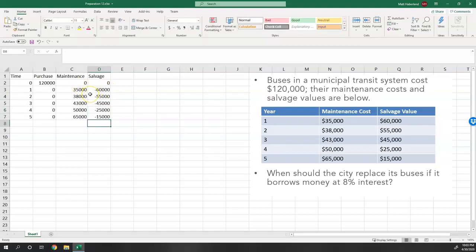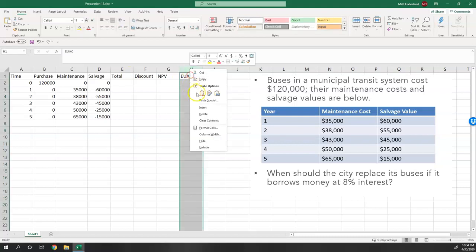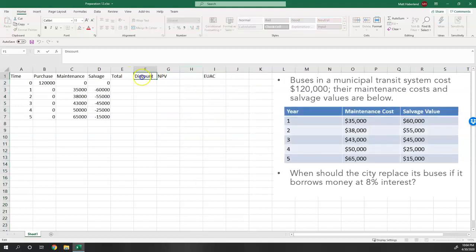Okay, so how do we calculate the EUAC for each year? Well, first we need to calculate the total as usual, and then we're going to calculate a discount factor. We'll compute the net present value, and then we're going to compute the equivalent uniform annual cost from that present value. We're going to actually have to have two different discount factors. We're going to have the discount factor that we take this future value and turn it into a present value. So this is the P given F.